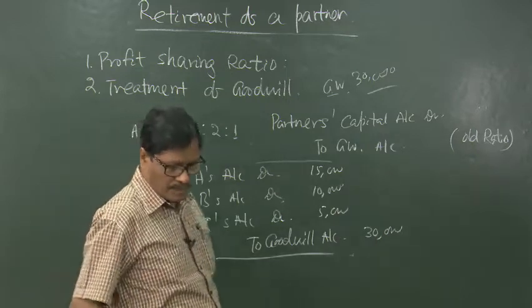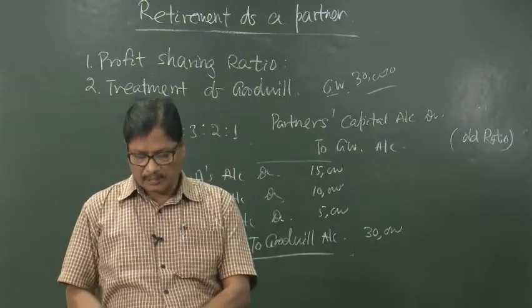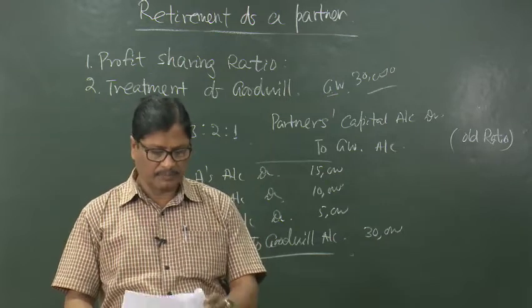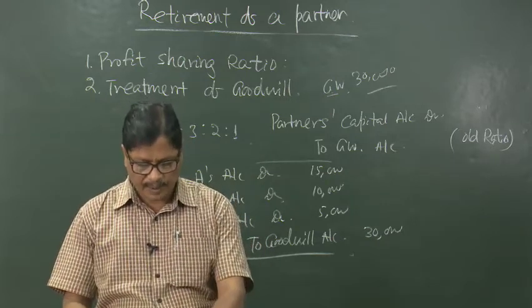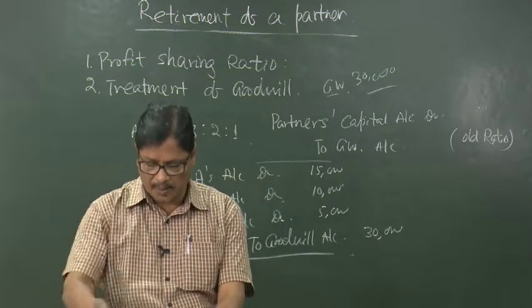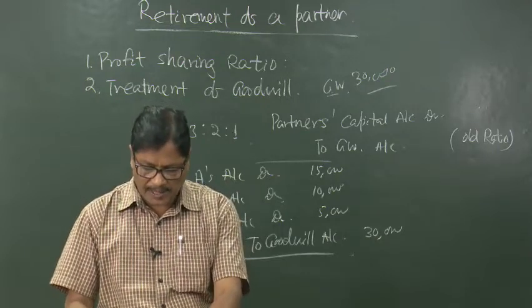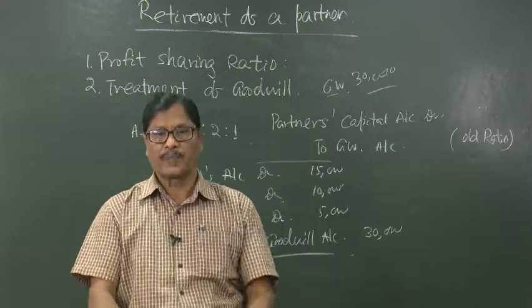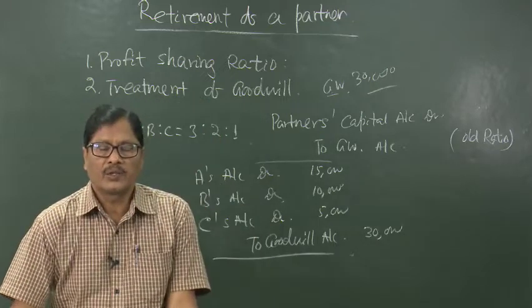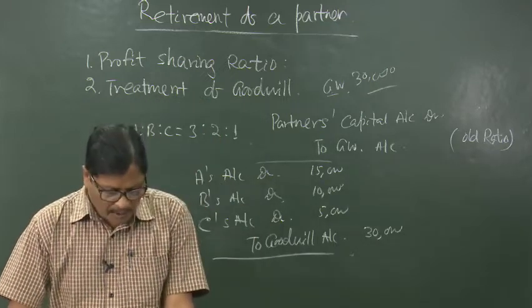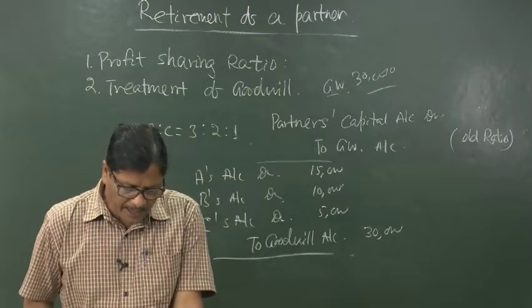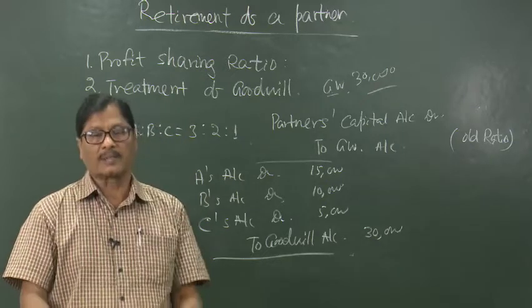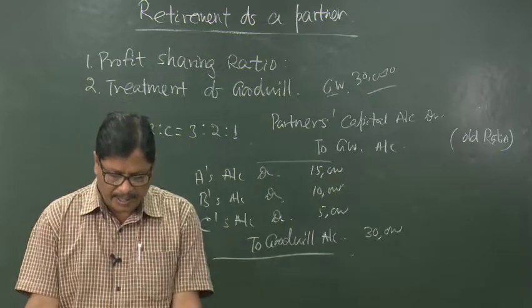In addition to that, for the adjustment of goodwill by valuing the retiring partner's share of goodwill, the retiring partner's capital account should be credited because he should get his share of goodwill. So, his capital account will be credited and the continuing partners' accounts will be debited.